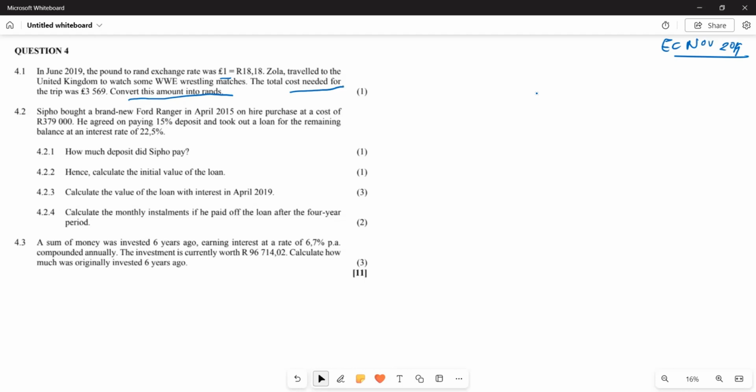So now what is it that we are going to do to convert this into rand? We are going to start here.